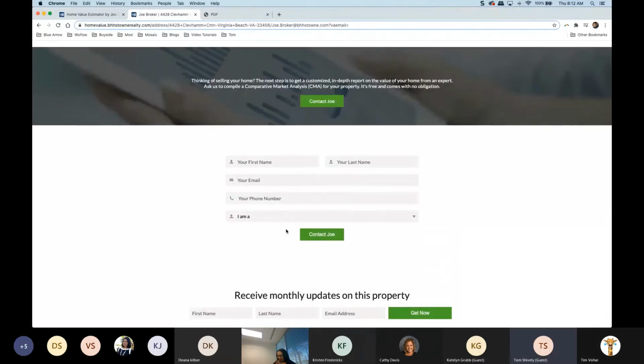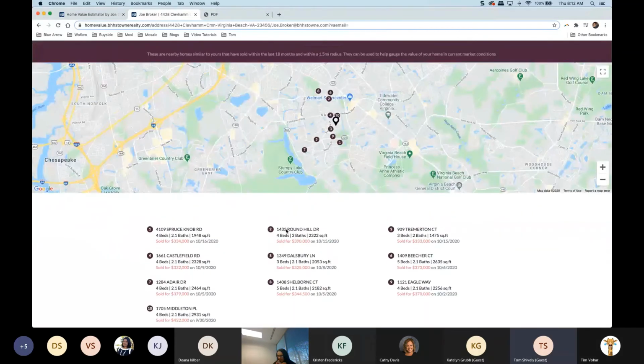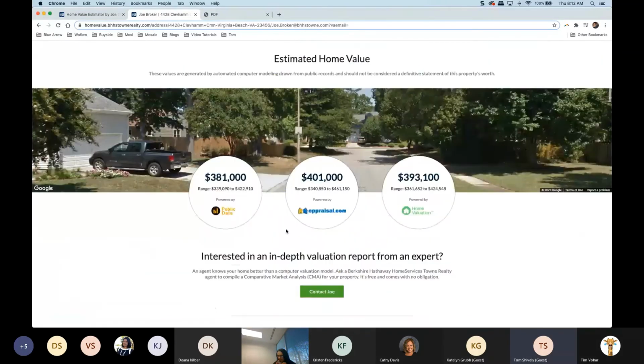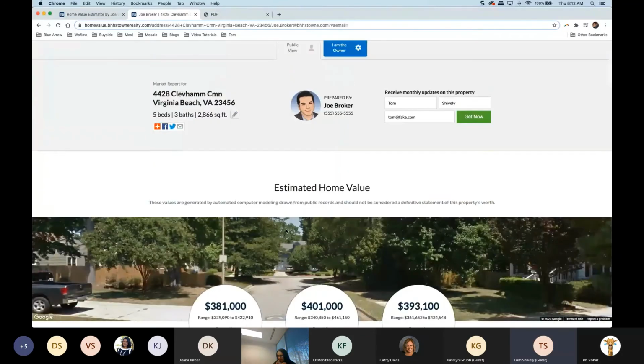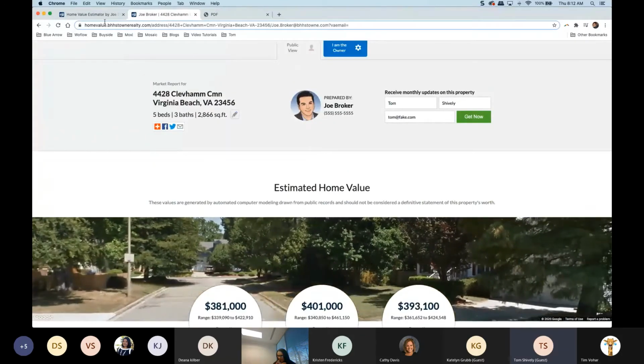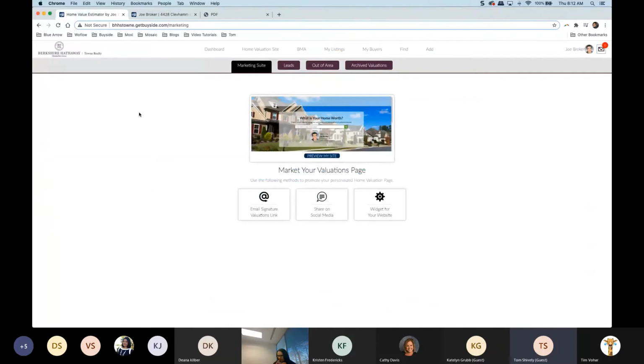All right, so that's what's on your home valuation site, and that's just a little strategy in speaking to this page. So we have our monthly reports and our call to action. Now, the question is, how can I share this out? What is the best way to get this into our clients' hands? So some of the best practices that we've found are using these tools on the bottom, which are really simple tools to share this out with your clients.